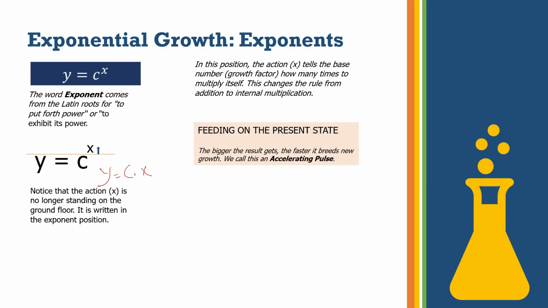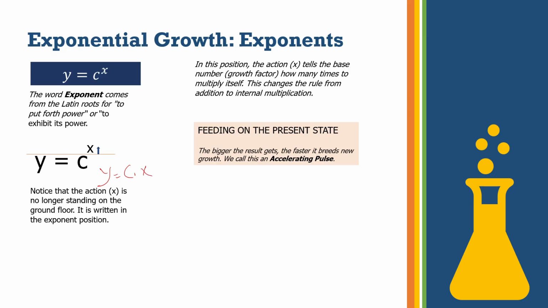What this tells is how many times your constant factor c needs to be multiplied by itself. That depends on x. If you look at the video growth example, our unit of movement was 30 minutes.